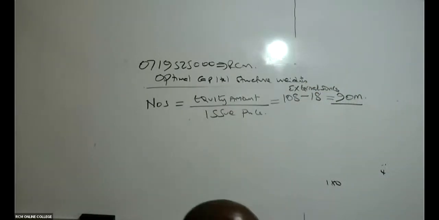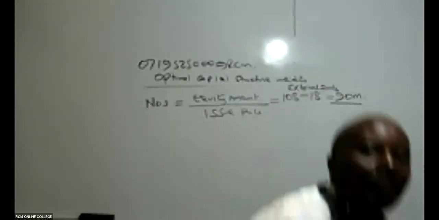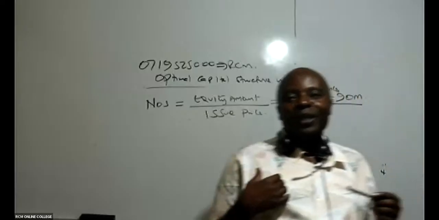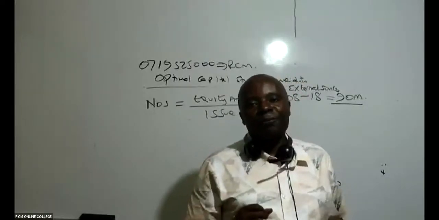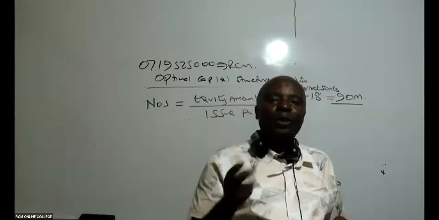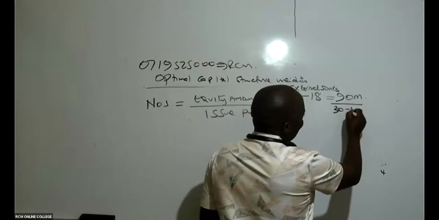So remember what they have told us in this question. Look at note number 2. Of course, this will be new ordinary shares. New ordinary shares will be sold at the current market price of 30 each with a flotation cost of 5. So it is not the whole 30 which will be hitting our accounts. Our issue price is always net of any flotation costs and net of any discounts. So therefore, this will be 30 minus 5.